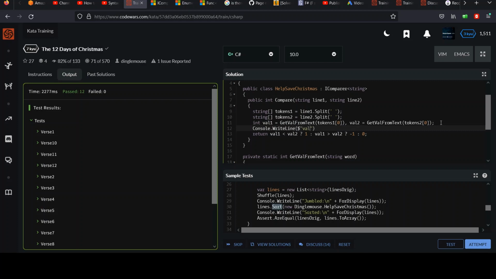$, we'll say val1, and let's add line 1. You can see the val associated with it, and then you can see line 2, and you can see the val associated with val 2. If you want to see this thing in action, how it kind of steps through, you can.